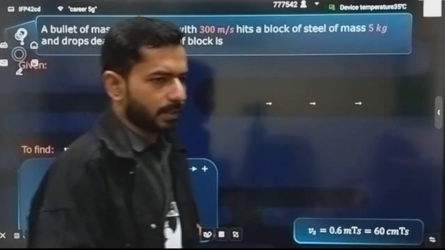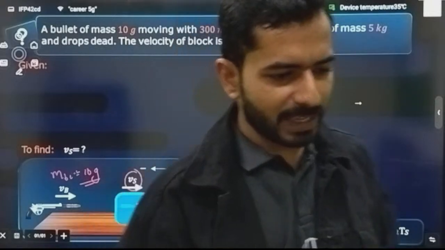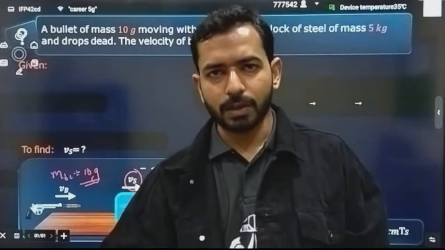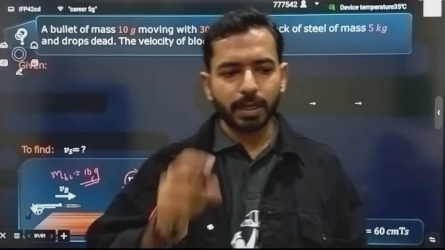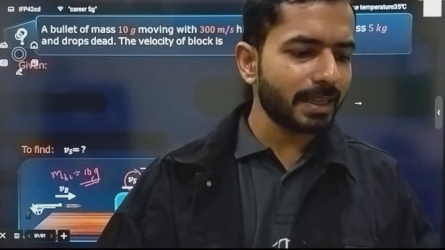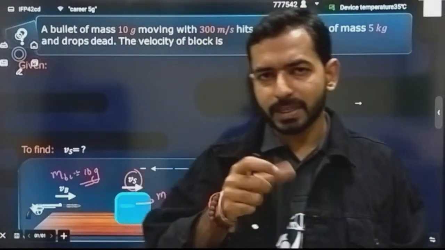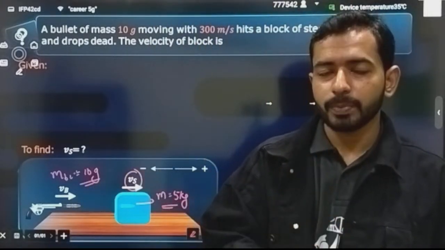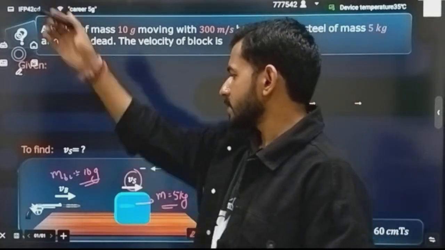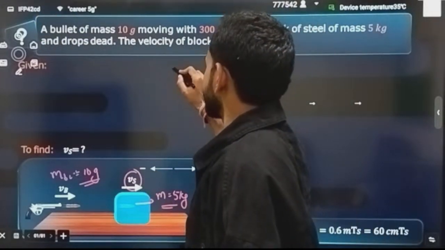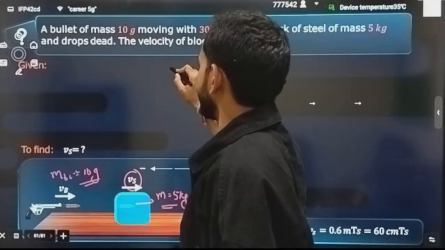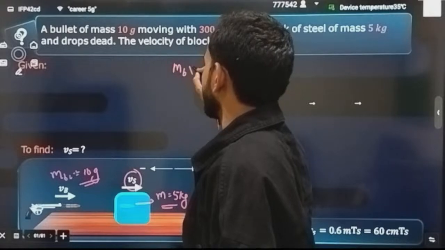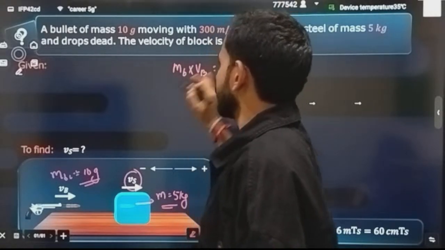How will you write the equation? Can you say that in this complete system, whatever has happened, any external force is there? No. A bullet is there, it got embedded into it. That means all these things are internal. So if the external force is 0, the momentum has to be conserved. Here I will say initial momentum is the mass of the bullet into the velocity of the bullet initially.